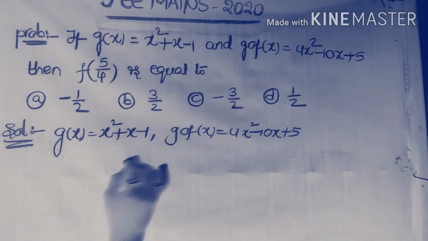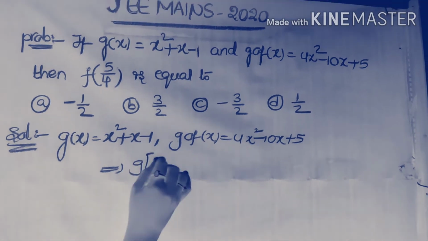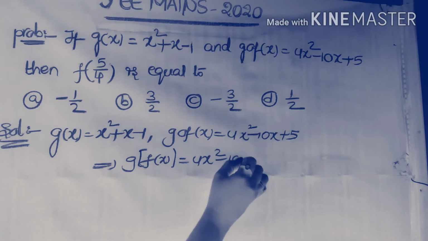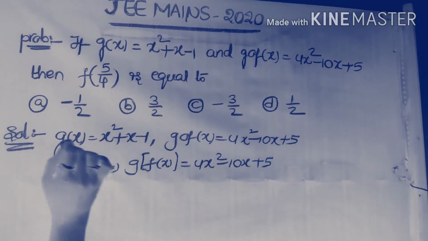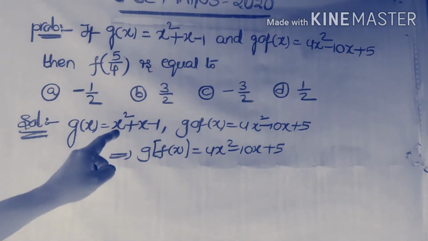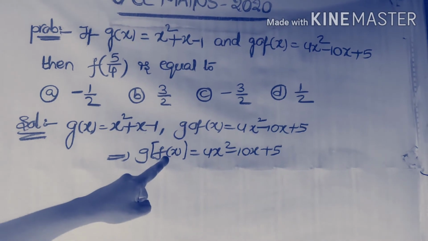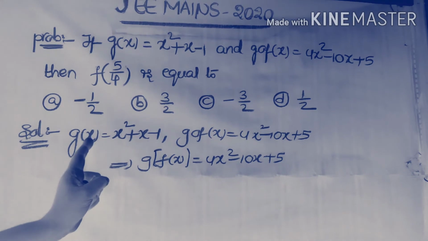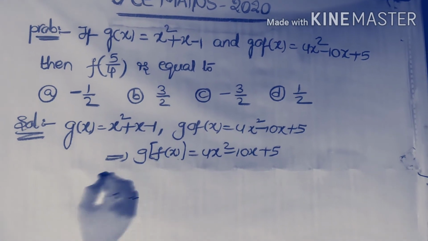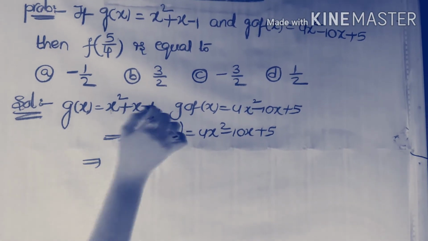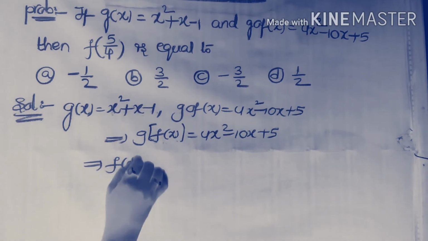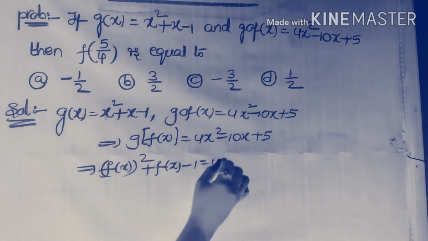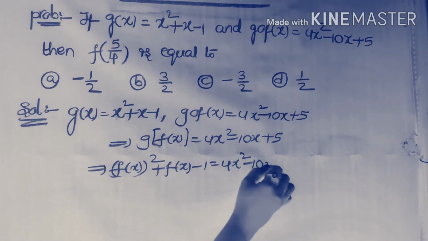So g∘f(x) means this is nothing but g(f(x)), that is g(f(x)) = 4x² − 10x + 5. Already we have that g(x) = x² + x − 1. Now from this, what is the g(f(x)) value? g(f(x)) means in this function we are taking x = f(x), that is g(f(x)) equals, here in this function we are replacing with (f(x))² + f(x) − 1 = 4x² − 10x + 5.